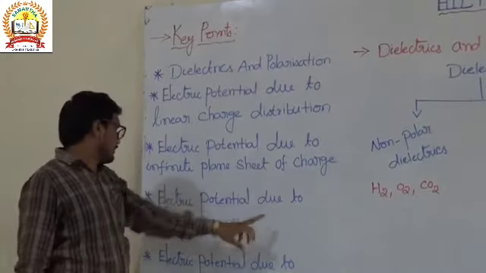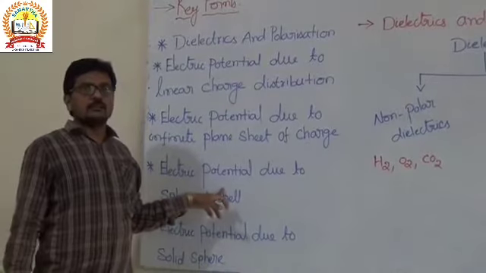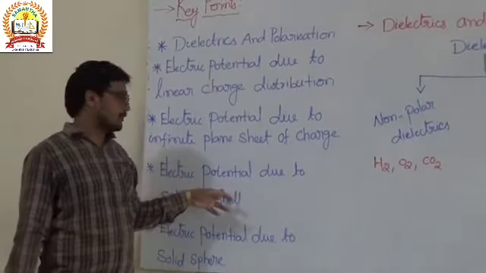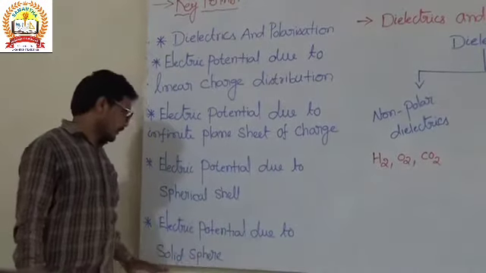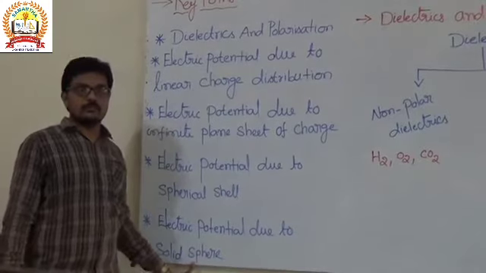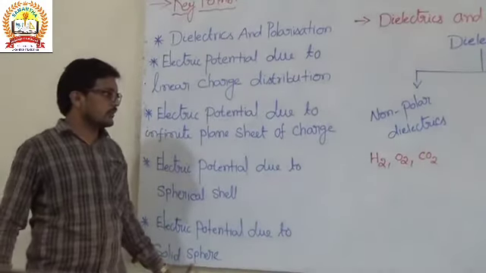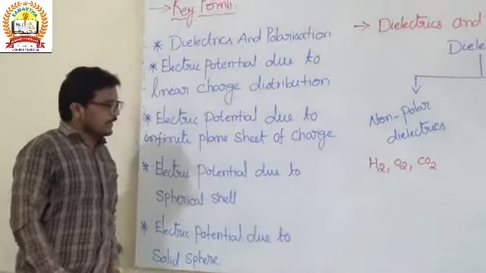Electric potential due to a spherical shell, on the surface, inside, and outside of the spherical shell. And electric potential due to a solid sphere, again inside, outside, and on the surface. These we are going to discuss in today's class.